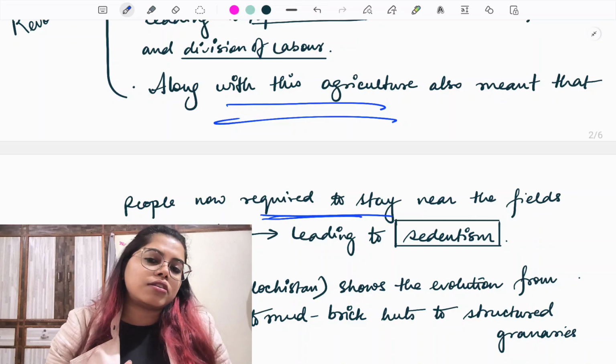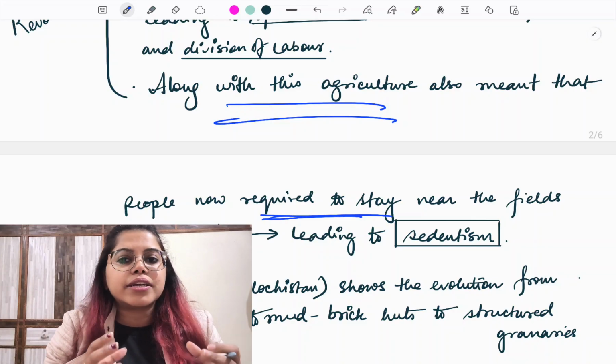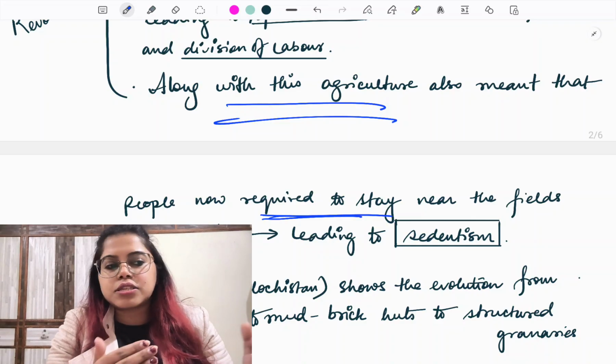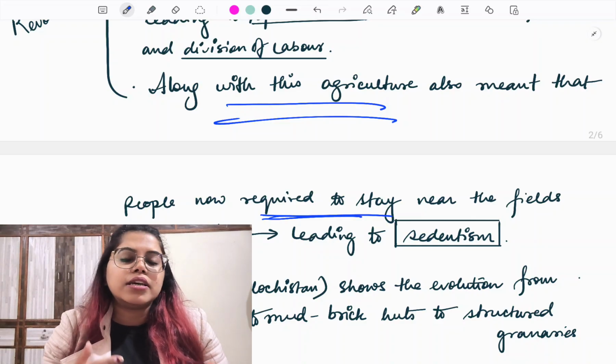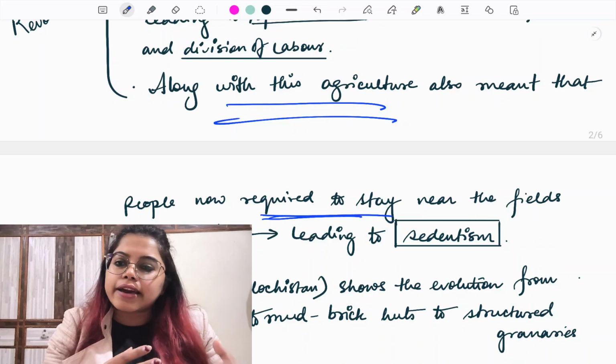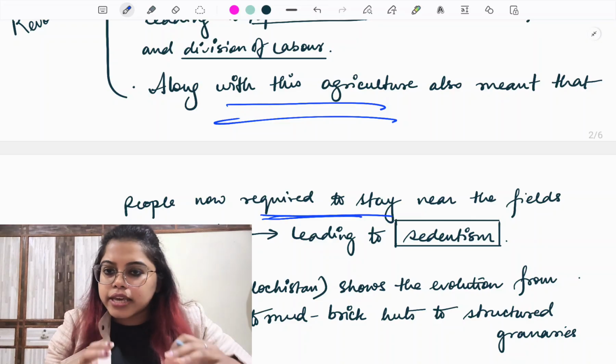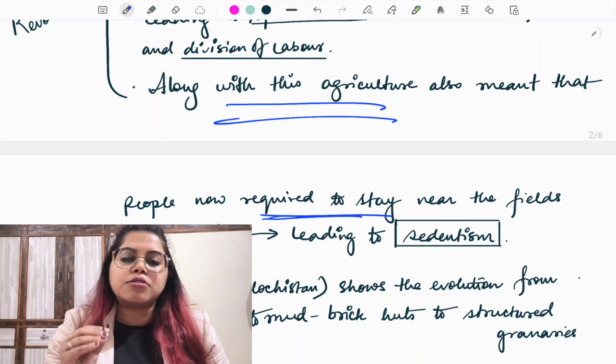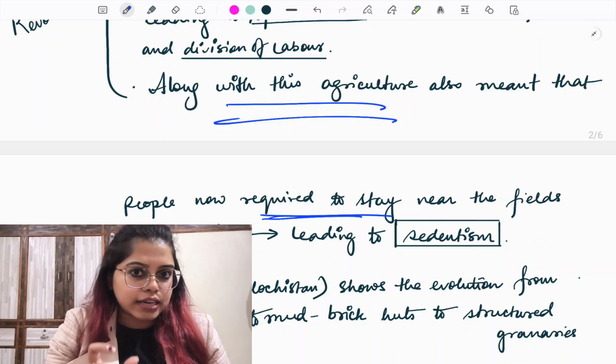But now in the Neolithic period, what is happening, because they are doing agriculture, they have to stay near the place where they are doing agriculture. Since they are domesticating plants and animals, it's very difficult to carry all of these animals to different places every time. So now, especially because of agriculture, it required people to lead a sedentary and a settled lifestyle.